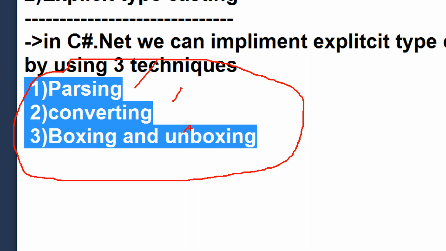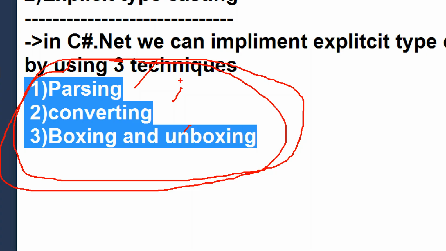Send it to me. In .NET, you have five important topics: data types, typecasting, which you are in now, and third is control statements. Once typecasting completes tomorrow, we will enter control statements the day after tomorrow. Control statements are the heart for the programmer. There is a chance that you may get confused also, so be ready for those sessions.